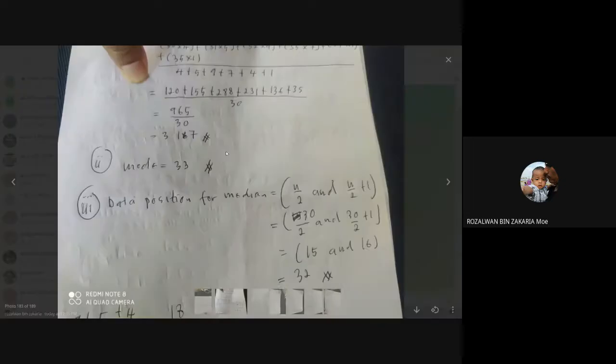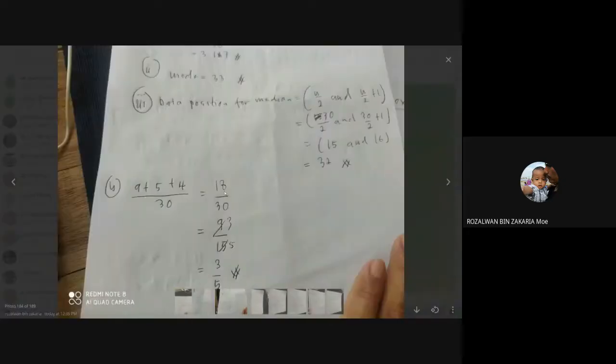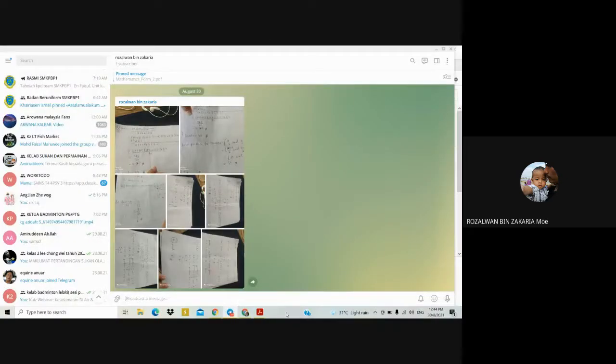Okay, now look at the answer here. The answer is 9 plus 5 plus 4, divided by the total number of students, which is 30. So equal to 18 divided by 30. After you simplify, you will get 3 over 5. Okay, so that is the answer for question 9B. All right, class, next we go for question 10.